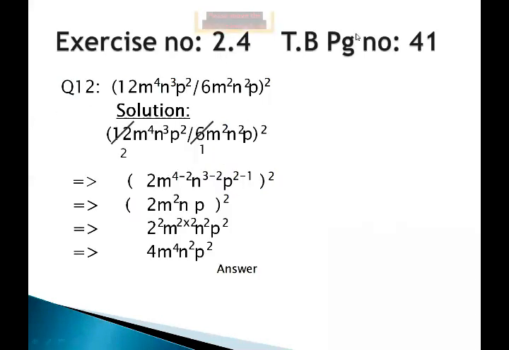Question number 12 from exercise 2.4, page number 41. It is also similar to the previous question, that is 12 to the power.